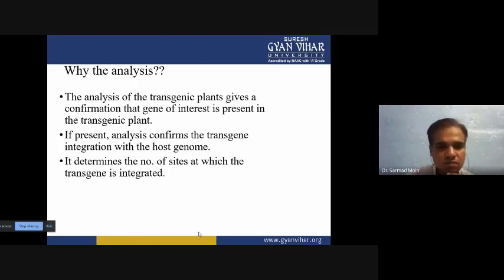The transgene can be integrated at a number of sites, and you can easily determine the site where the gene is integrated in the genome. If you look at the genome of a plant or any organism, it is very large. Higher organisms have a very large genome, with many base pairs, and you don't know at which site the transgene is integrated. The site where it is integrated can be determined by using restriction endonuclease.